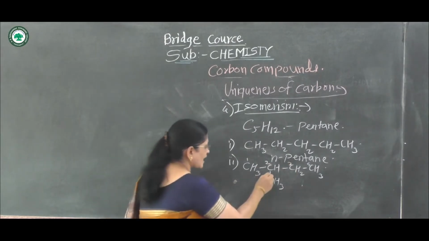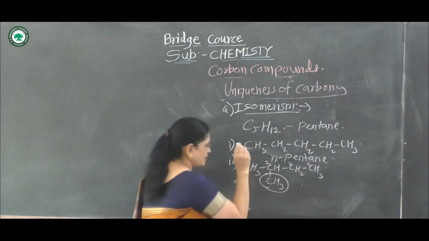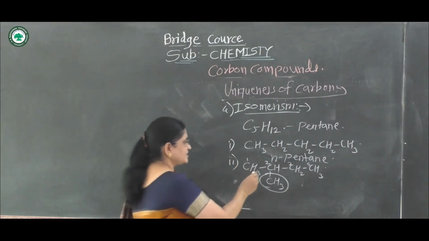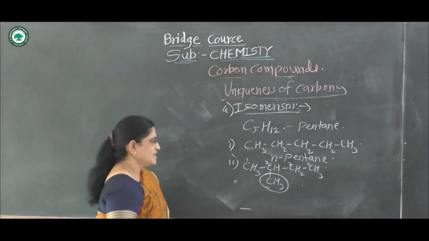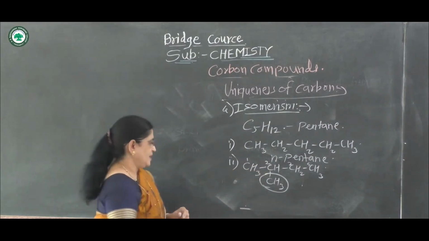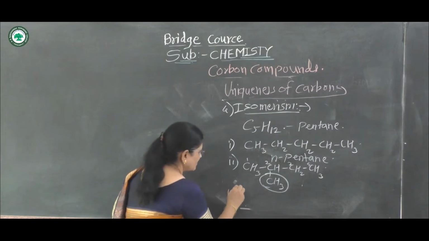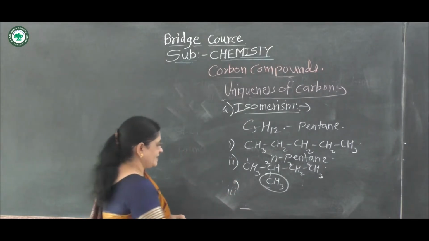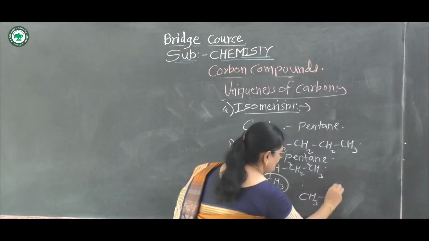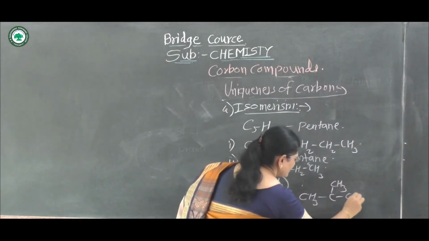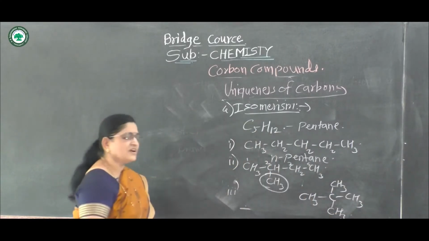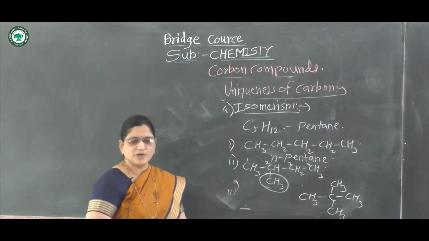On this second carbon atom, there is one branch on the straight chain. Hence, this compound is called isopentane. Then the third structure of pentane is CH3, C, CH3, CH3, CH3. This is the third structure of the same molecular formula.